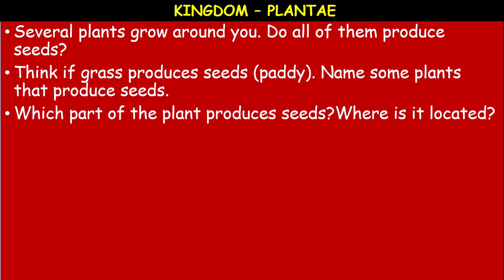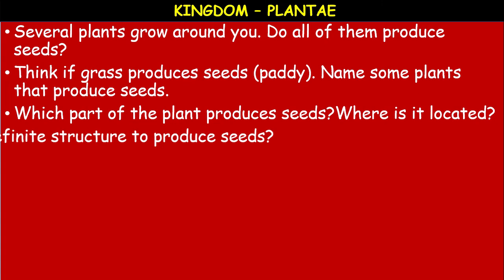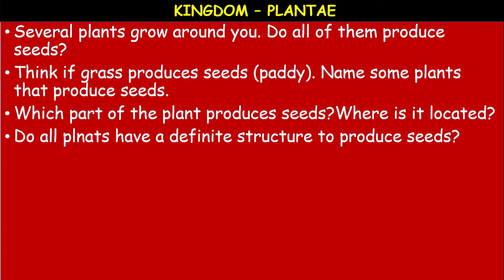Which part of the plant produces seeds? Where is it located? The fruit. Fruit is the part in which the seed is embedded. Children, where is it located? It is located on the stem. Next, the seed is located inside the fruit.